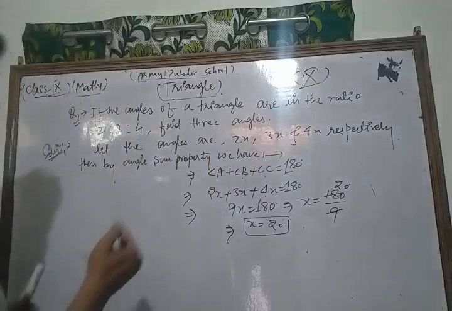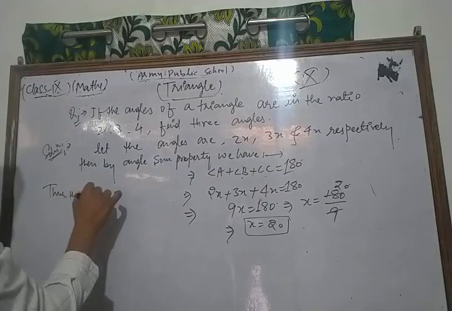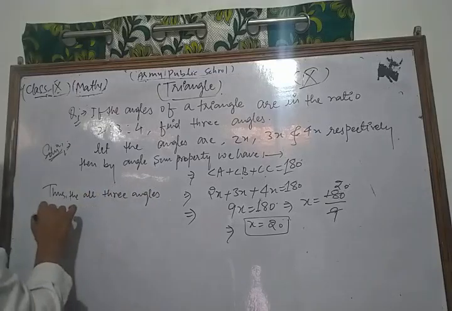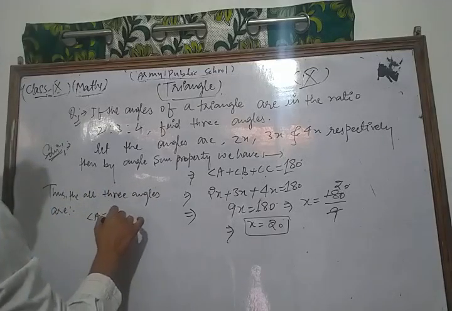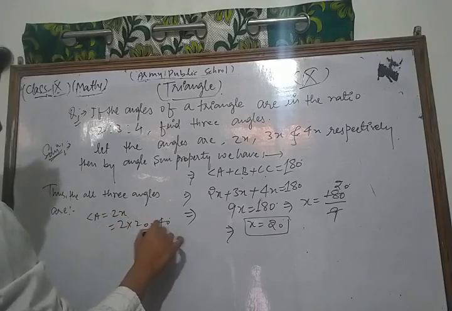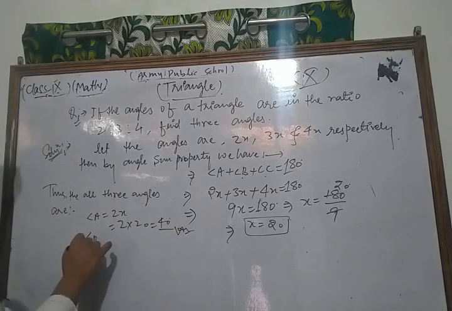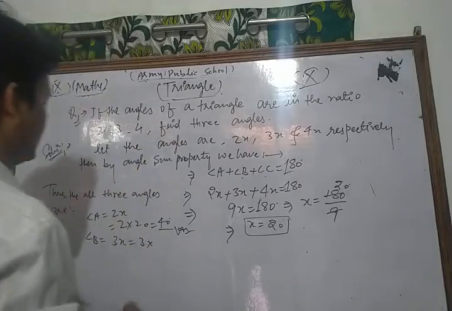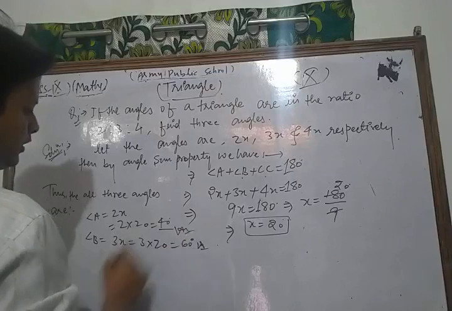Thus, all three angles are: angle A is 2x, which is 2 into 20, 40 degrees. This is the first answer. Angle B is 3x, which is 3 into 20, 60 degrees.